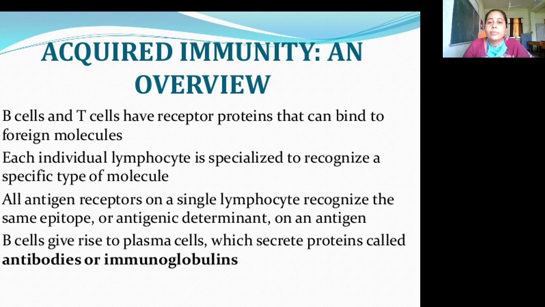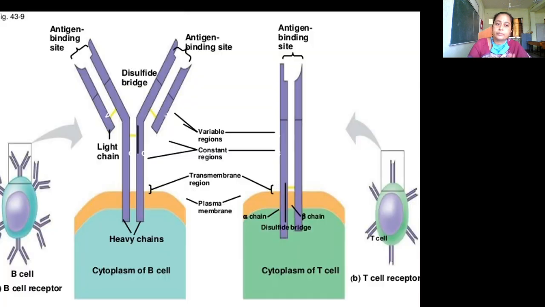Acquired immunity, an overview. B cells and T cells have receptor proteins that can bind to foreign molecules. Each individual lymphocyte is specialized to recognize a specific type of molecule. All antigen receptors on a single lymphocyte recognize the same epitope, or antigenic determinant, on an antigen. B cells give rise to plasma cells, which secrete proteins called antibodies or immunoglobulins.